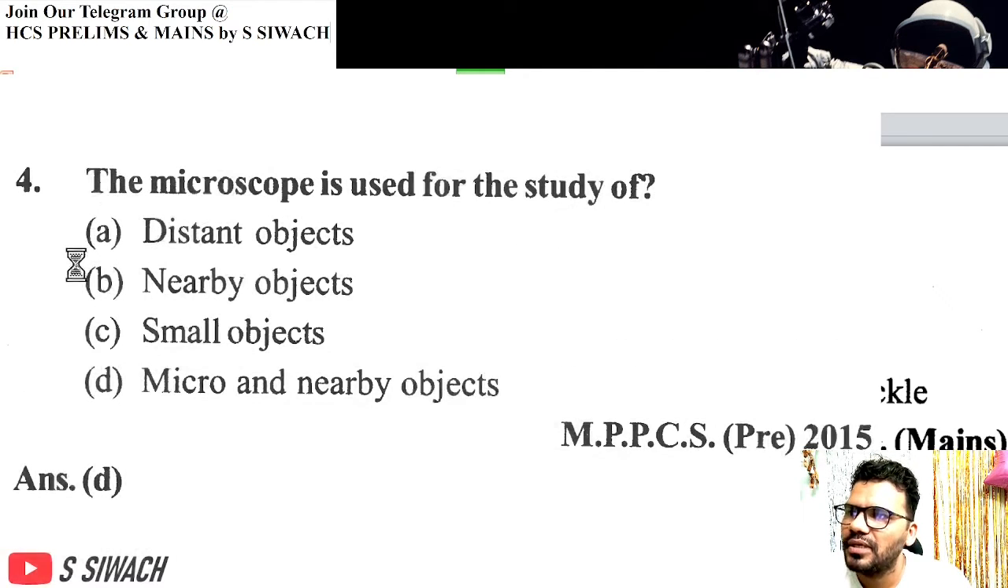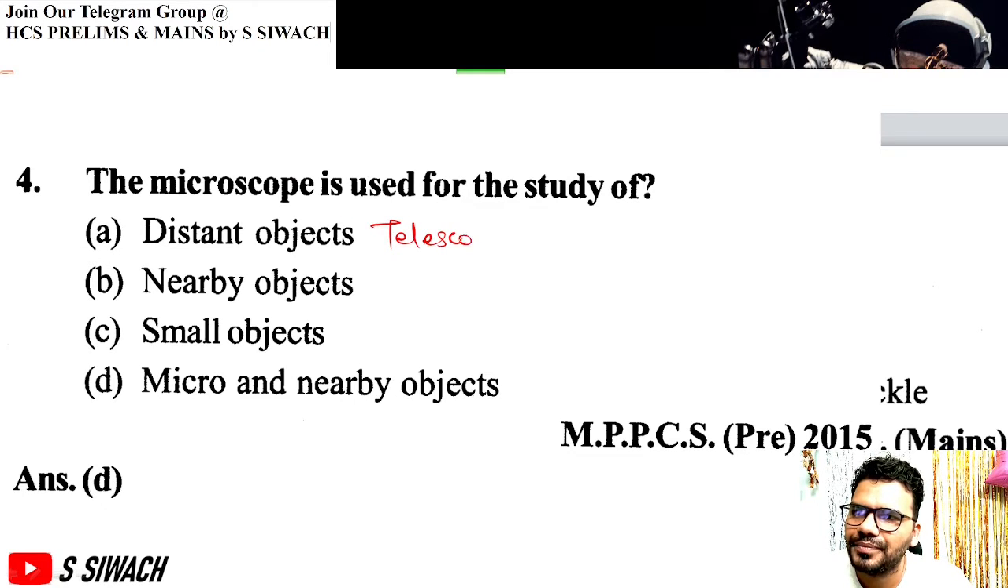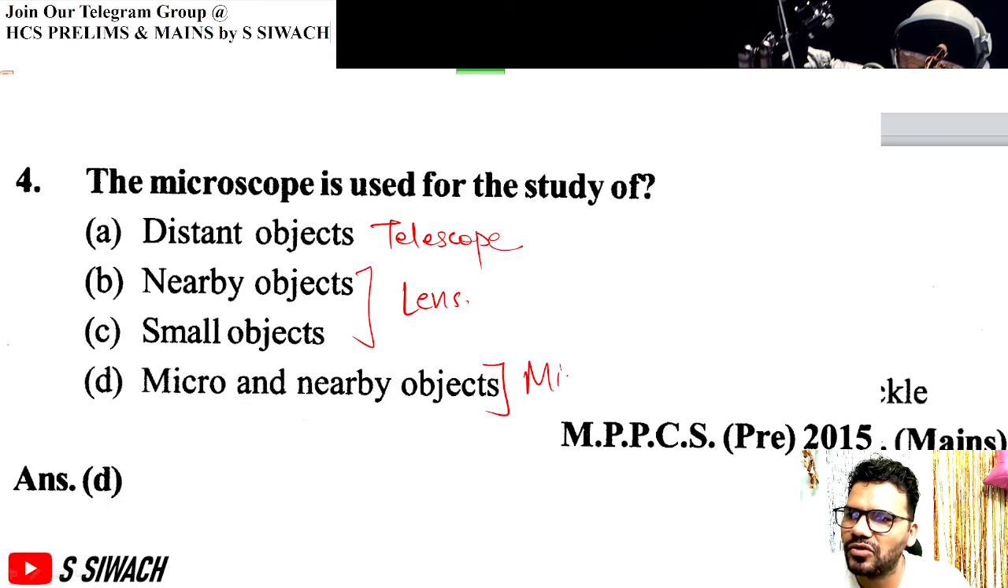Next question, the microscope is used for the study of... For distant objects we use telescope. For nearby and small objects we use convex lens, and for micro and near objects we use microscope.